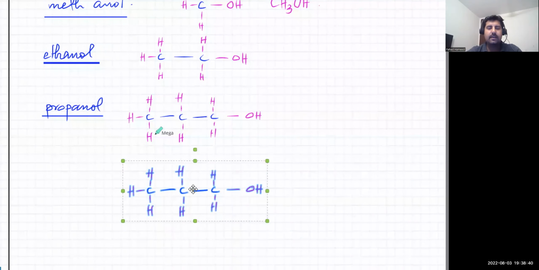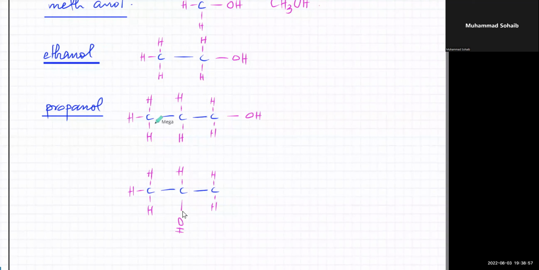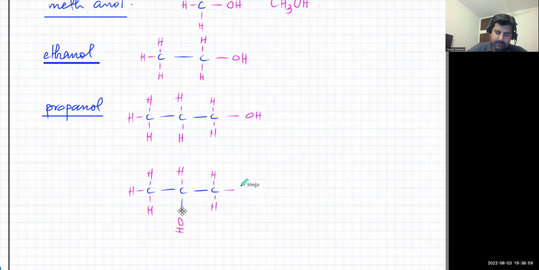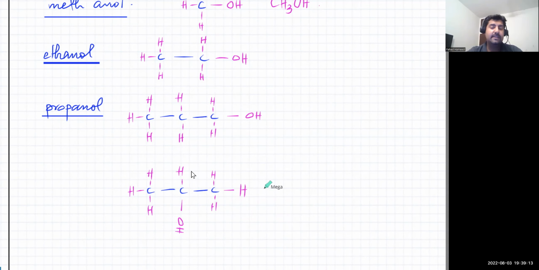Okay, then so I'll draw all three of them, just for clarity. So what I can do is, remember the OH is the functional group, and I can take that OH group and I can rotate it and put it. This one, is it the same or is it different? इन दोनों में difference है कि नहीं है? From the above, yes, it's different. It's different, right? So it is different.